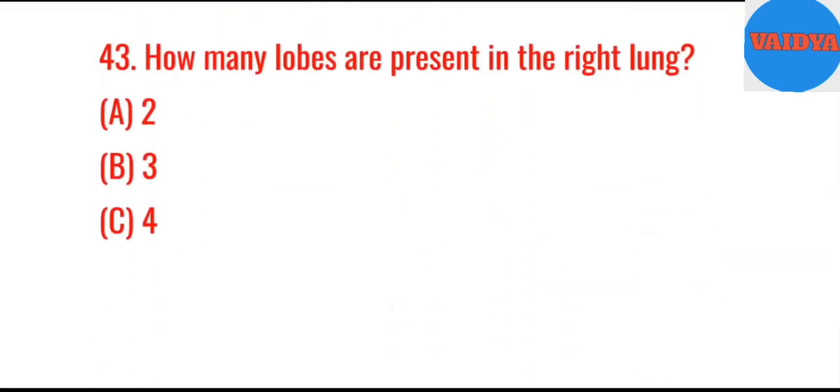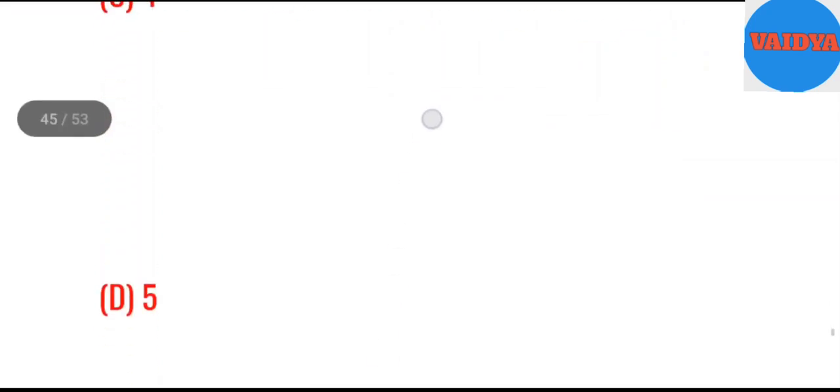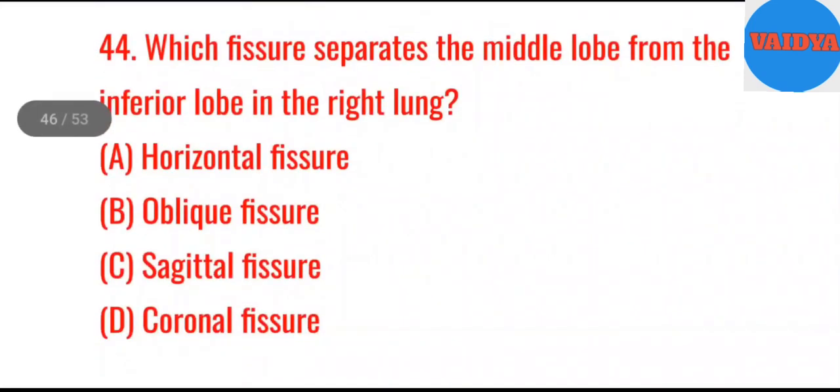43. How many lobes are present in the right lung? A. 2. B. 3. C. 4. D. 5. Answer. B. 3.